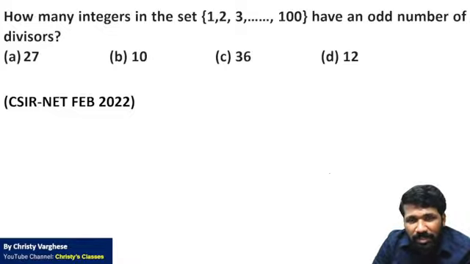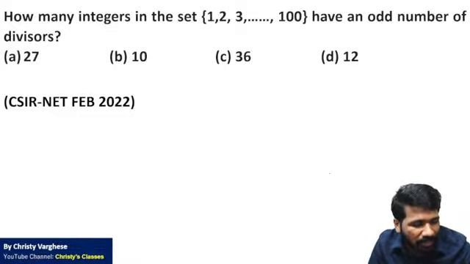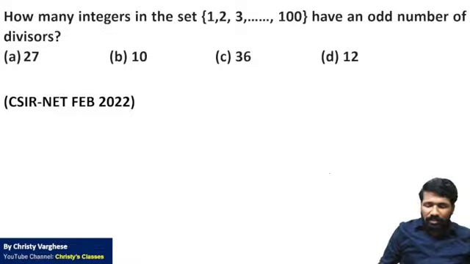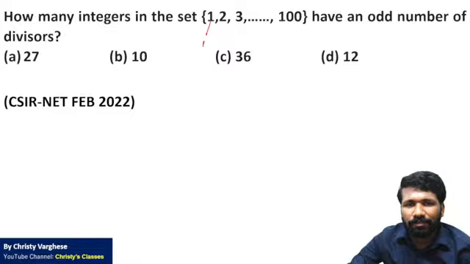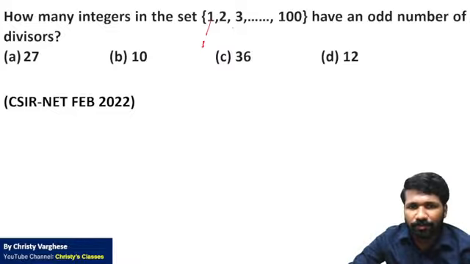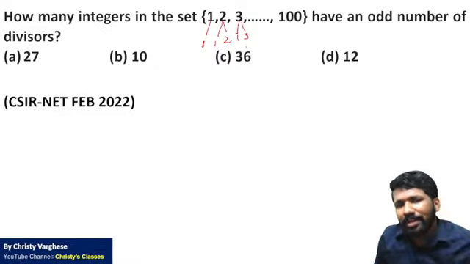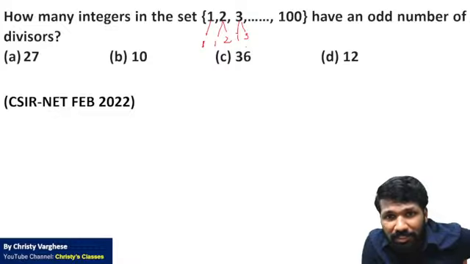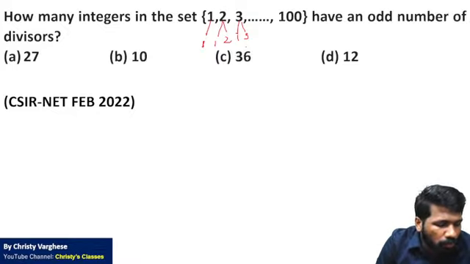An important aspect in maths is identifying patterns. How can you identify patterns here? Check 2-3 numbers at least. What are the factors of 1? Only factor of 1 is 1. What are the factors of 2? 1 and 2. What are the factors of 3? 1 and 3. So for prime numbers, there will be exactly 2 factors. In the last class also it was mentioned that prime numbers have exactly 2 factors.